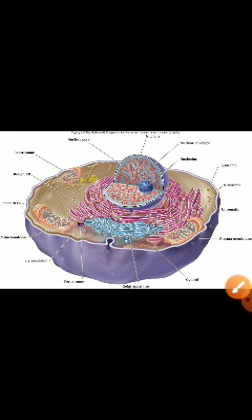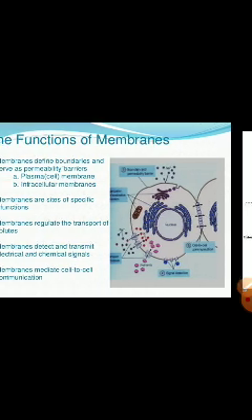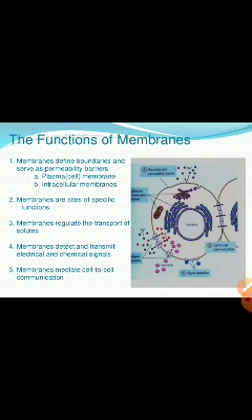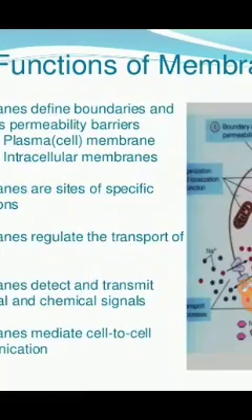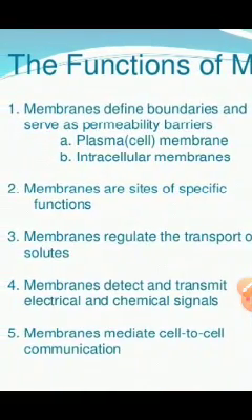in eukaryotic cells there is a specific function of this plasma membrane. As you know, the plasma membrane defines boundaries and serves as a permeability barrier.